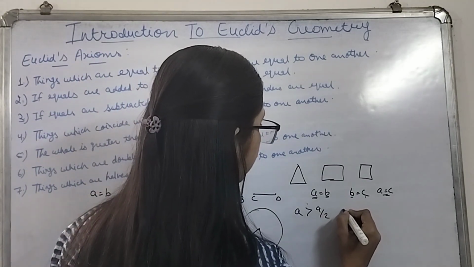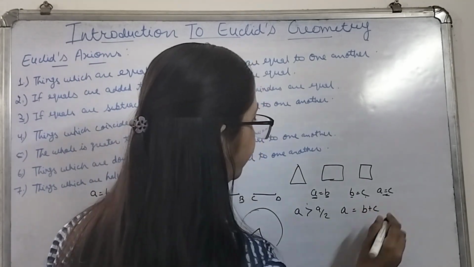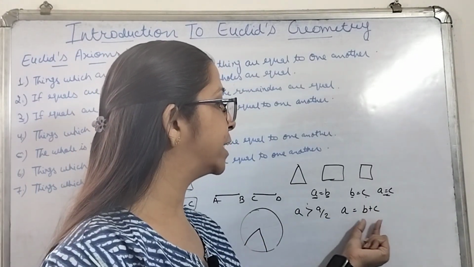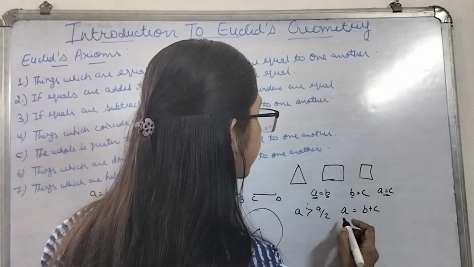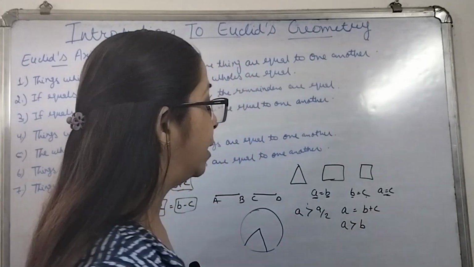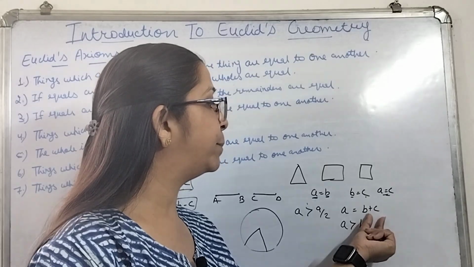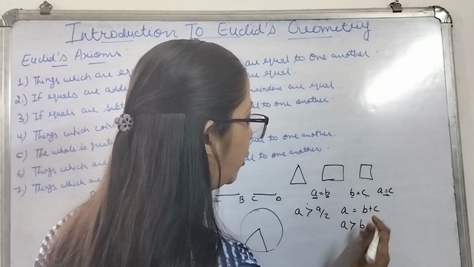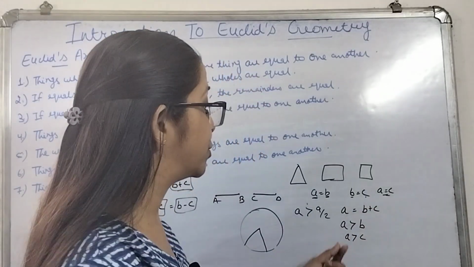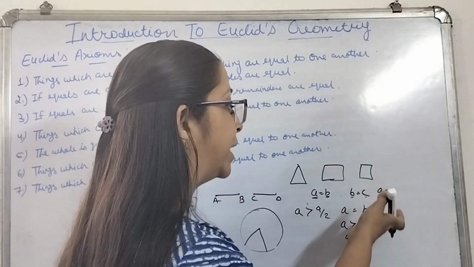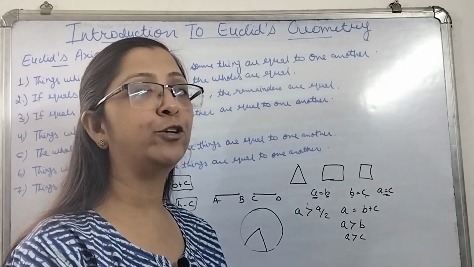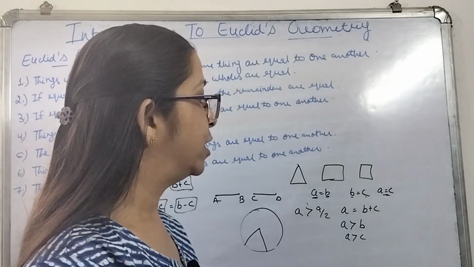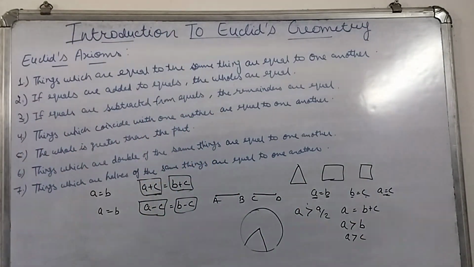Or if I write A equivalent to B plus C, there are two things, because this is not equal, this is the part. That means if A is equivalent to B plus C, then A will be greater than B, because we are adding C, and only then B plus C becomes equivalent to A. That simply means A will be greater than B, and A will be greater than C also. So the whole is greater than the part.